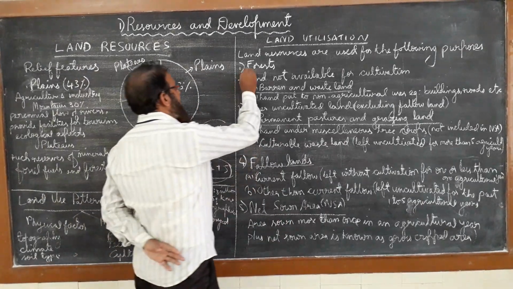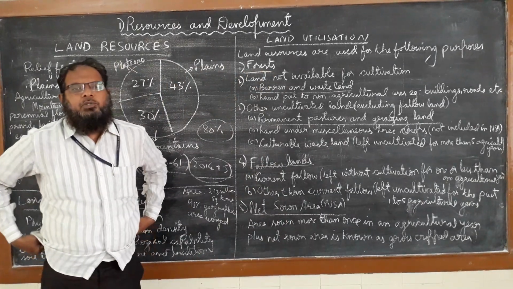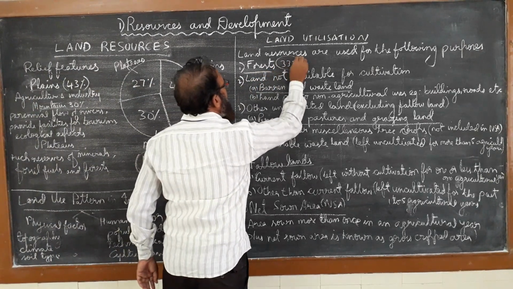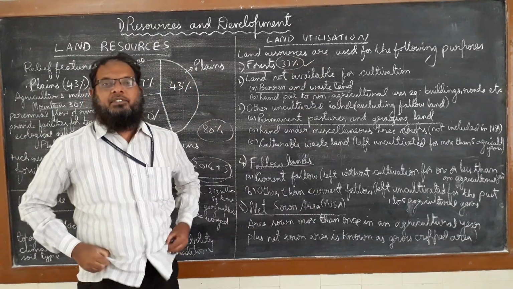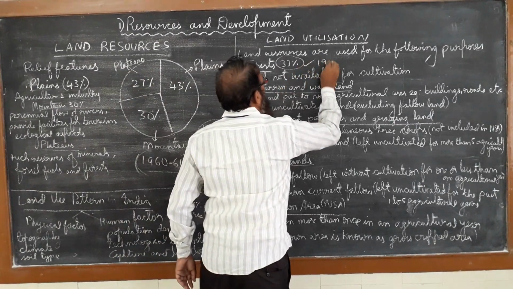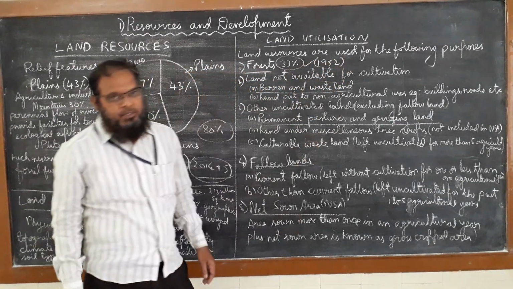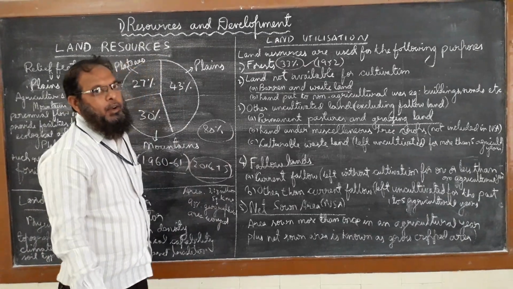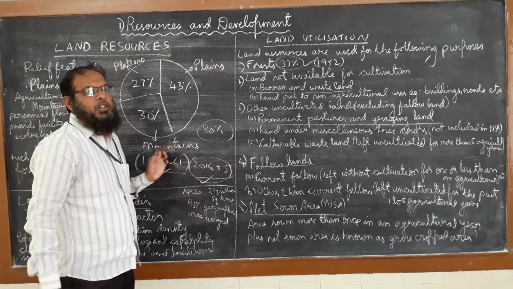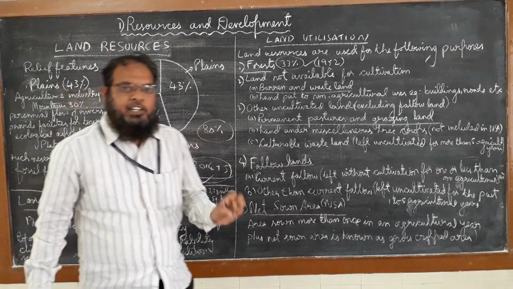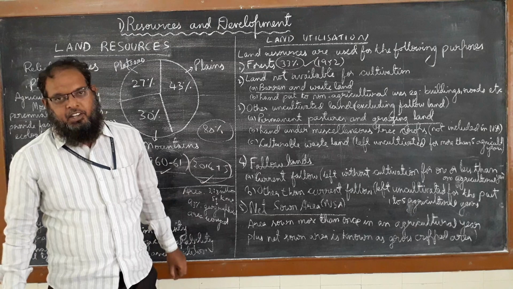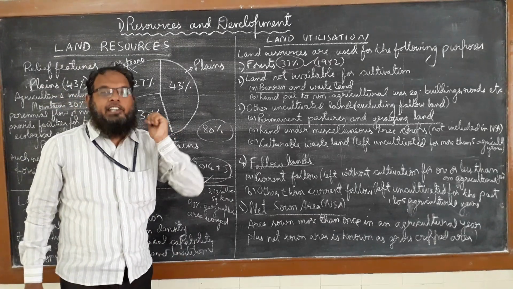Next, come to the forest. According to the forest laws, you should note that 33% is the minimum forest area that should be there in our geographical land. That 33% was set up in the year 1952. But we see our forest area has increased from 1962 to 2014 only around 18% to 22%. This is not enough because we compulsorily have to have around 33%. Then only we can say that ecological balance will be there.